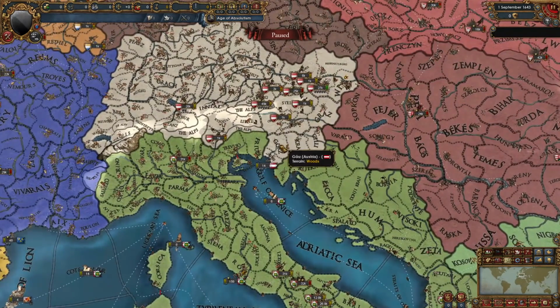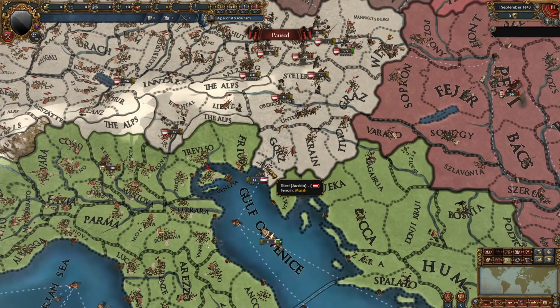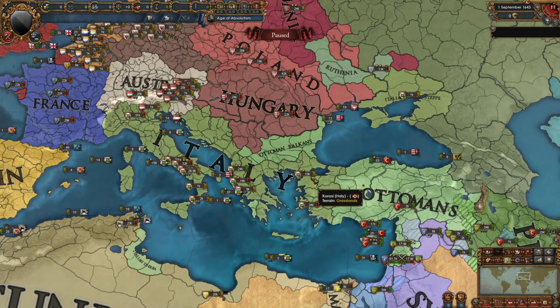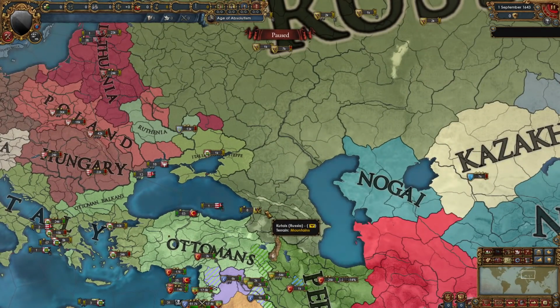They declared on Austria, and well, they had this province. I guess they gave it back or something, but Italy is basically massive right now, and the Ottomans are split in 2. Will Italy try to connect their lands like this or like this? Leave your guesses in the comments. By the way, Georgia was in a PU under Russia. I didn't actually notice that earlier, but Russia did integrate them.